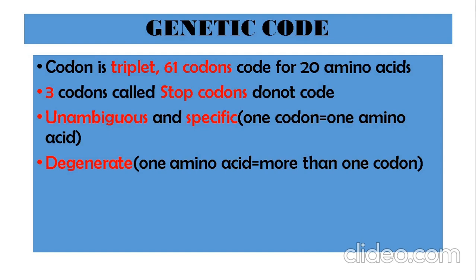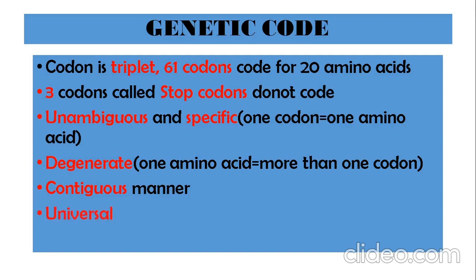Some amino acids may be coded by only one codon, but others may be coded by 2 or some by 3. So the genetic code is said to be degenerate. The nucleotides are always read in a continuous manner.